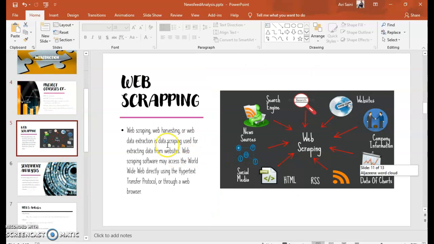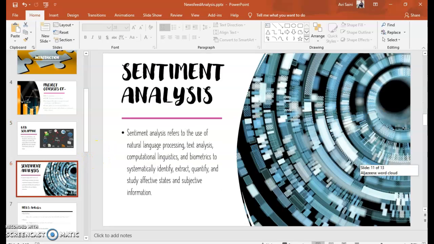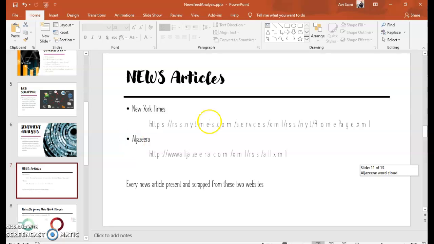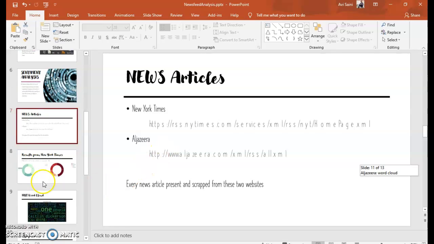Yes, we did the web scraping, and I'll walk you through how we did it and how we accomplished the tasks that were mentioned and needed to be done for the completion of this assignment. For the sentiment analysis, we use NLTK libraries in Python. Which news articles did we use? Yes, New York Times and Al Jazeera. These two we have chosen, and every news article is scraped from these two websites.